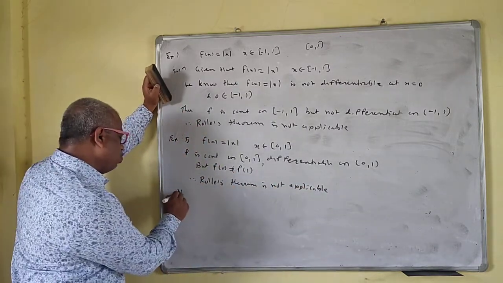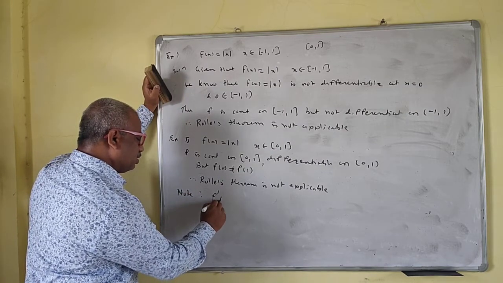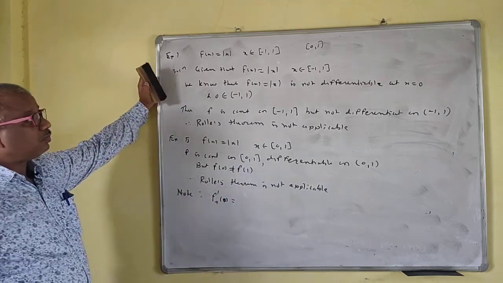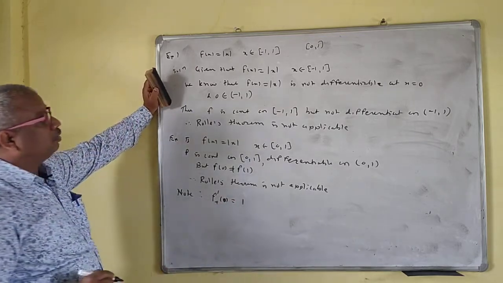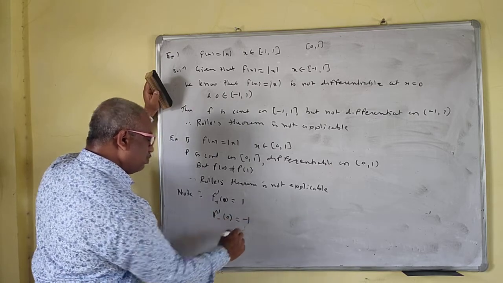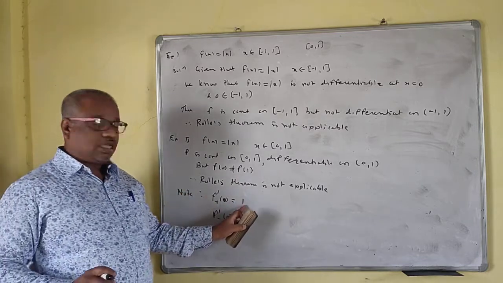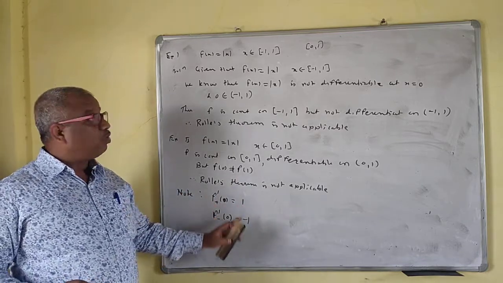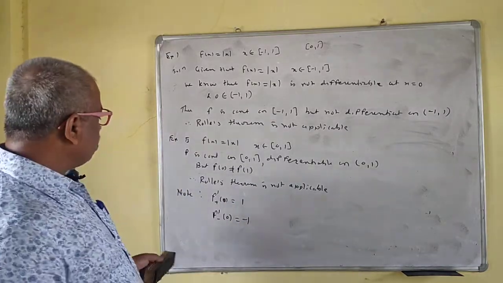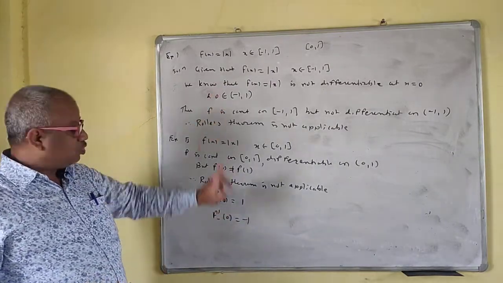One thing we will note also: the right derivative f prime plus at 0 is 1 and f prime minus is minus 1. That means the right derivative of f at x equal to 0 is 1, and the left derivative at x equal to 0 for mod x is minus 1. So the left derivative is not the same as the right derivative, therefore it is not differentiable there.